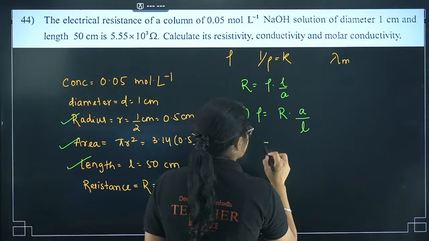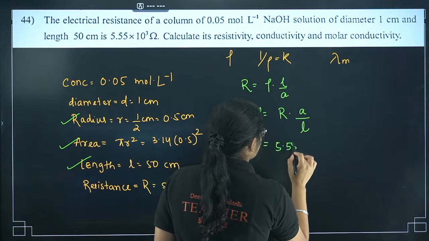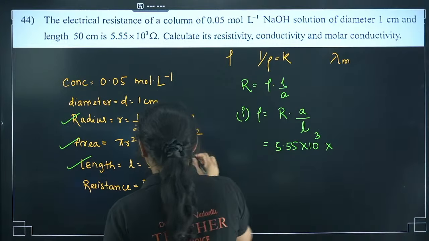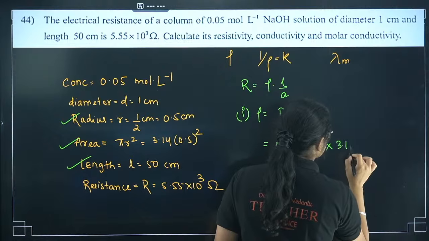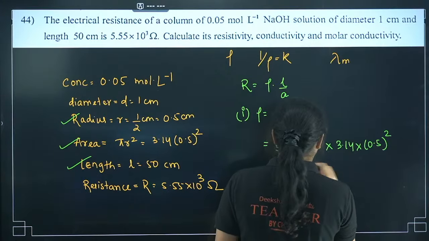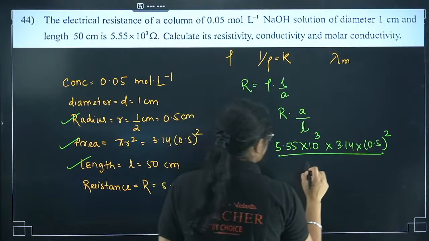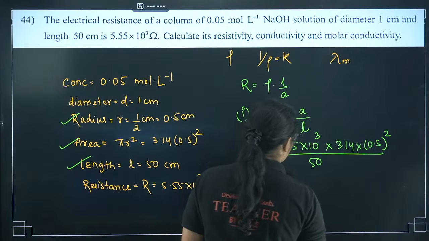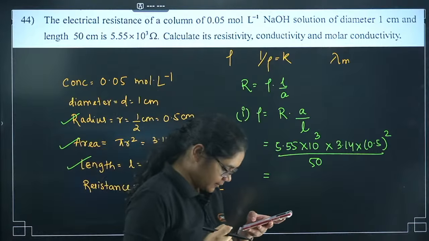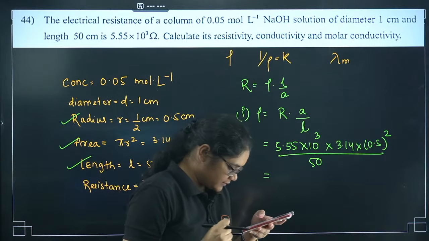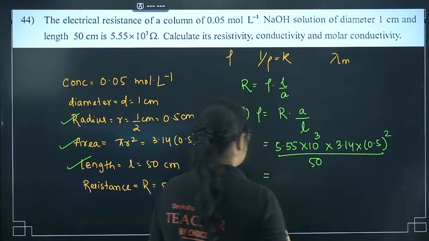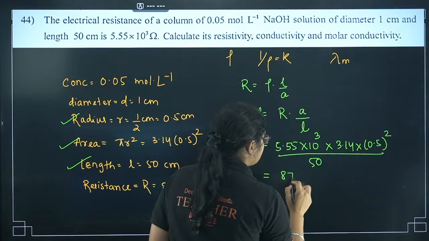What is R value here? 5.55 into 10 to the power of 3. What is A value here? 3.14 into 0.5 square. What is L value? 50 centimeter. Just solve this and tell me how much I'll get. Solve this quickly and tell me. Very good, Sridhar. You are very good. Yes, 87.1 we will get here.